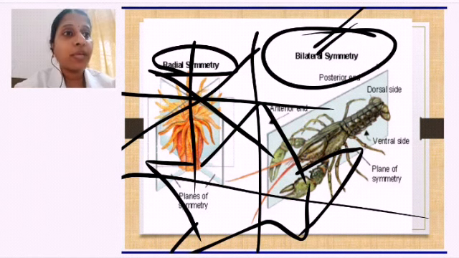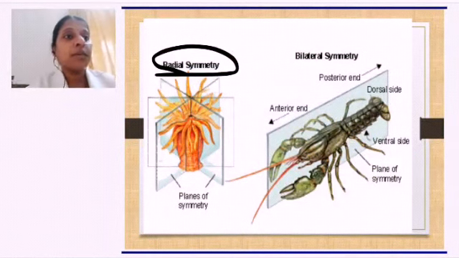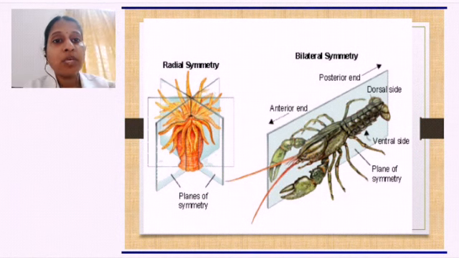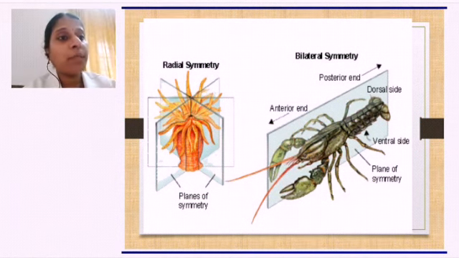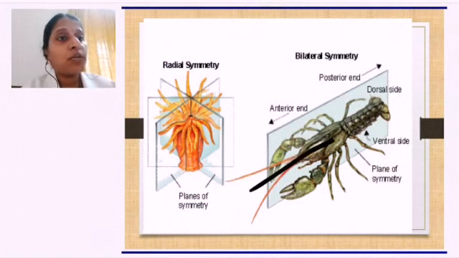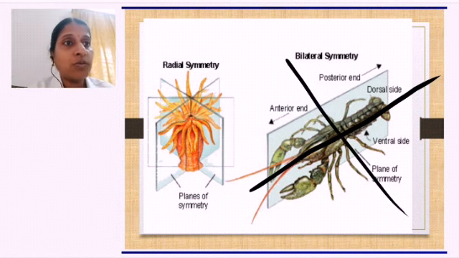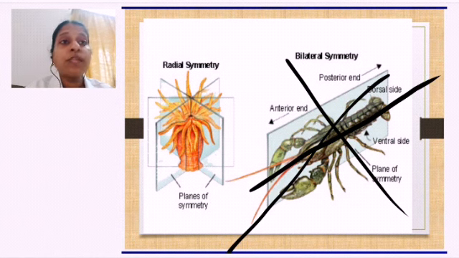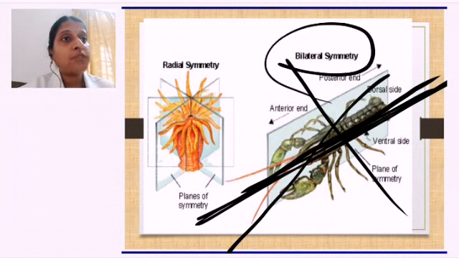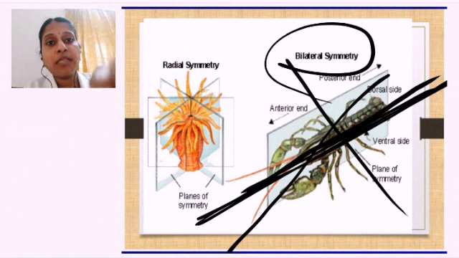Bilateral symmetry, we have what? What is bilateral? You can cut these animals into two equal halves through only one plane, isn't it? So an insect or a prawn can be cut into two equal halves only through which plane? One plane. Like this, if you want to cut, you can cut it into two equal halves. But can you cut it like this? Will you get two equal halves? No. If you cut it like this, will you get two equal halves? No. You have to cut it correctly in the center like this, then only will you get two equal halves. That sort of symmetry we call what? Bilateral symmetry. So that is body symmetry. I think it's clear.